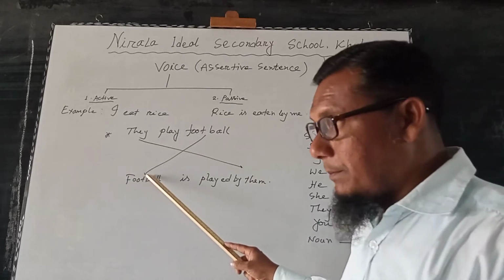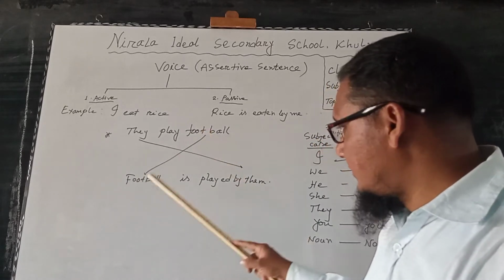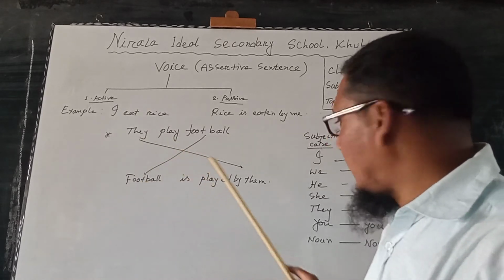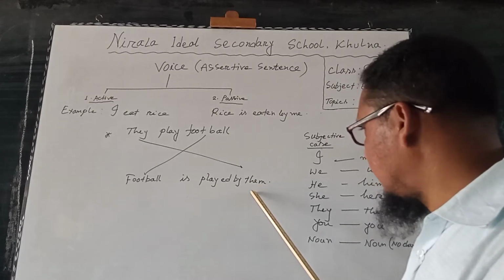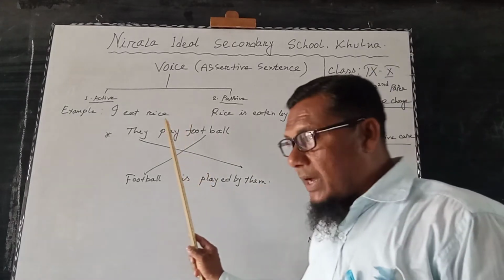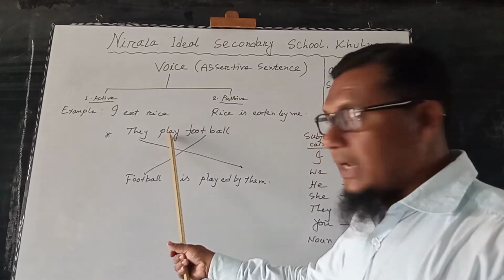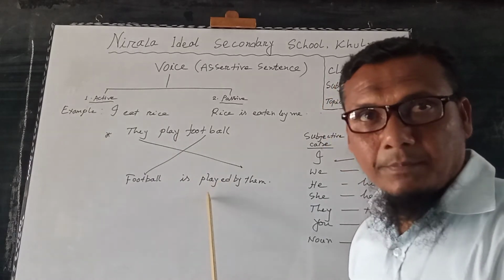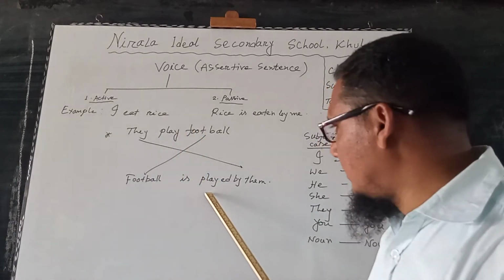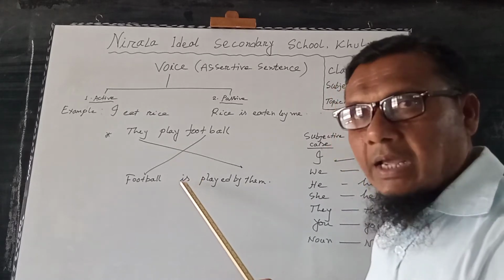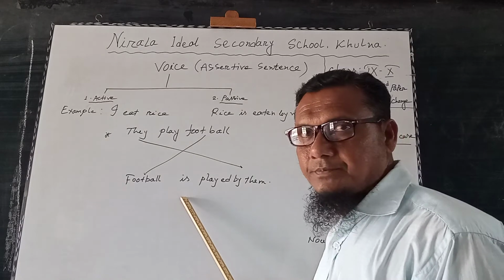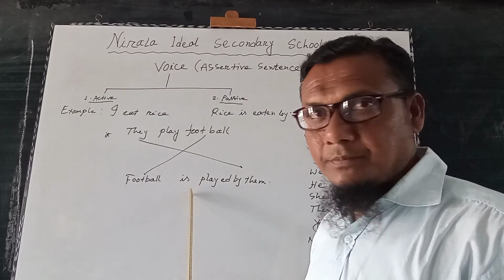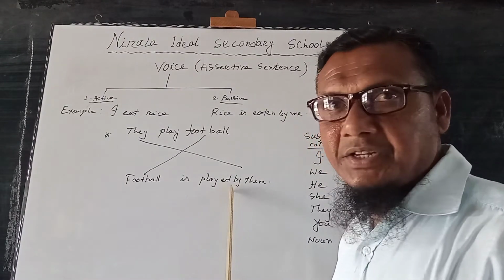But in the passive, football replaces the subject, and they replaces the object. For the verb position, the verb play is the base form, but here the past participle of the verb is used. Before the past participle, I have used another verb, called an auxiliary verb. And after the past participle form of the verb, I have used by, which is a preposition.